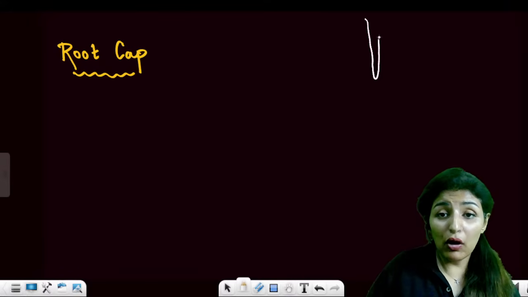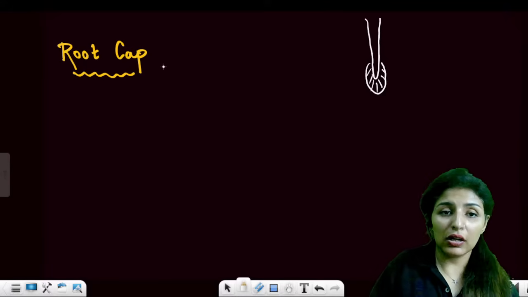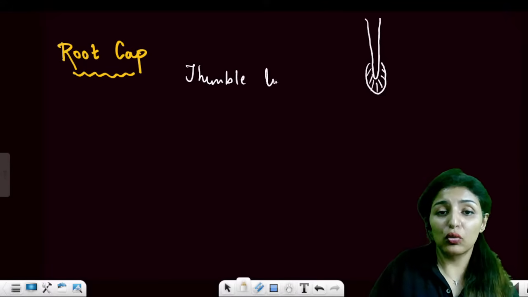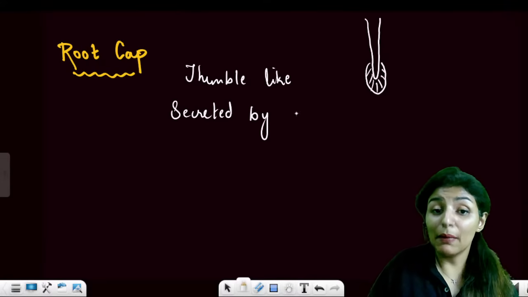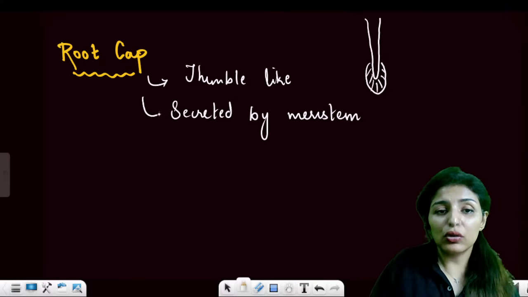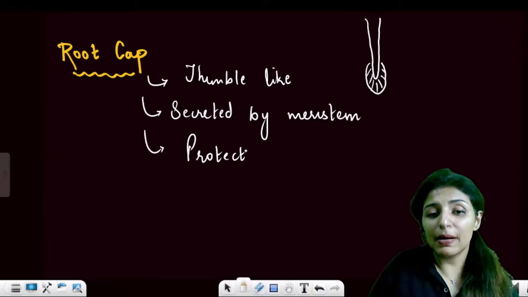The tip of the root is always covered by this thimble-like structure, known as the root cap. The root cap is also secreted by meristematic cells. Its purpose is to protect the soft meristematic tissue.